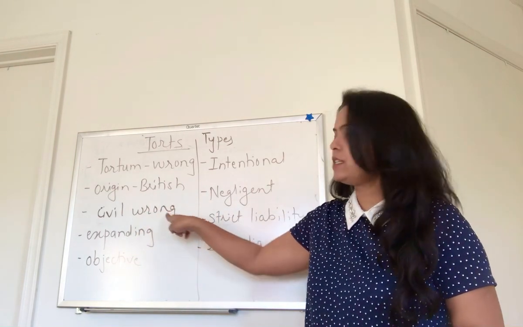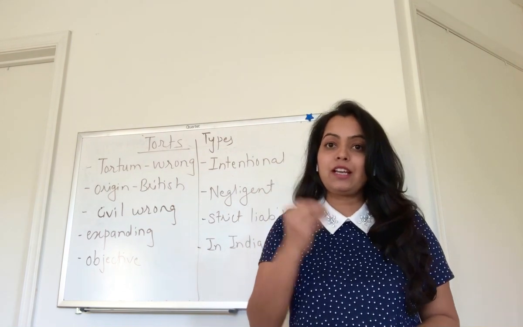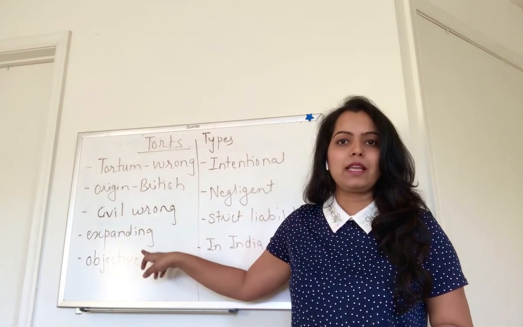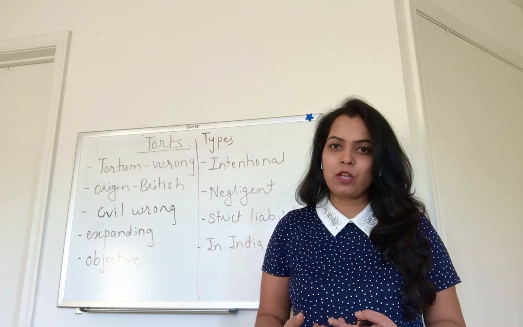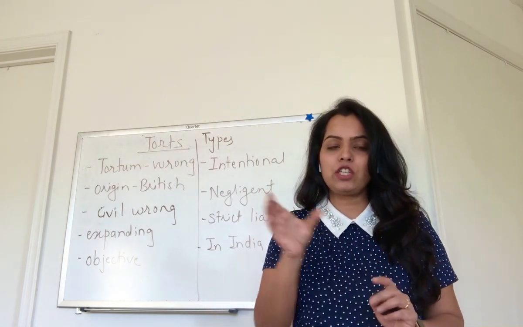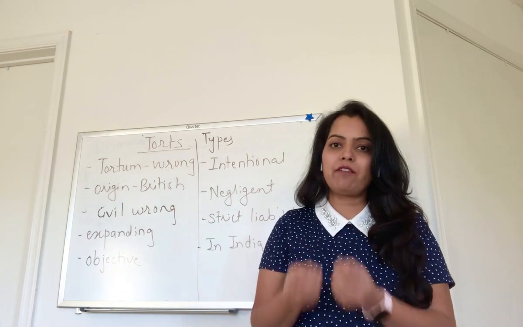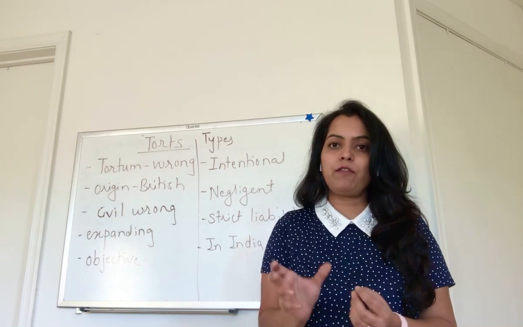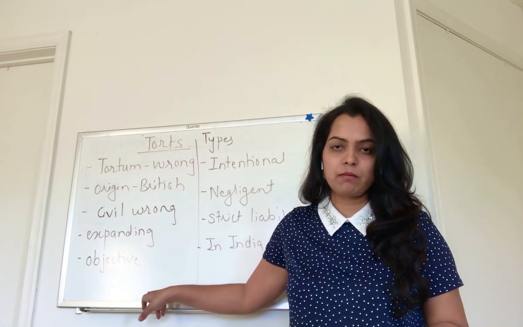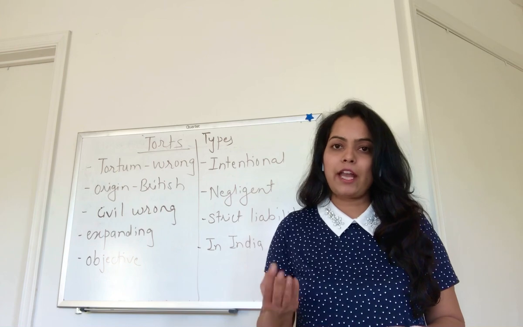Tort is called a civil wrong. So it is a wrong, but it is not a criminal type of wrong, it is called a civil wrong. Tort cases are ever expanding because it is law of torts and not law of tort. So there is no single code which is made for law of torts. Torts are multiple and they are ever expanding, and that's why it is law of torts and not law of tort.